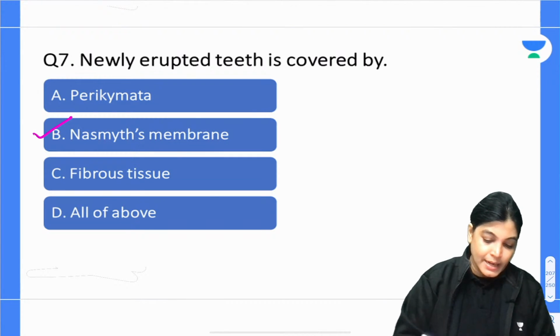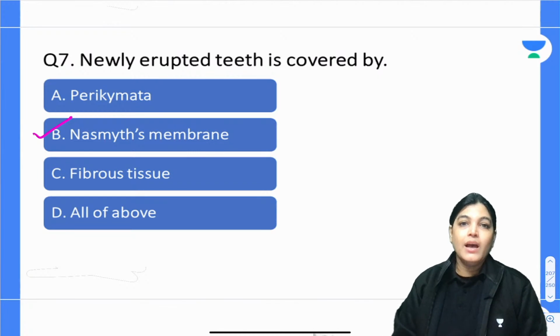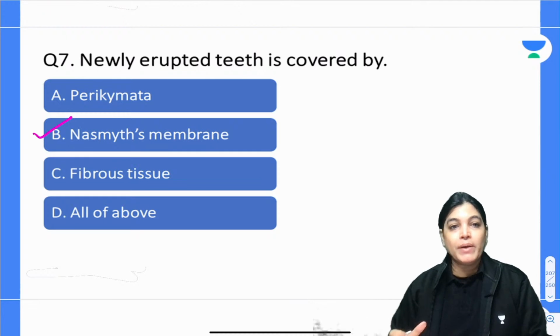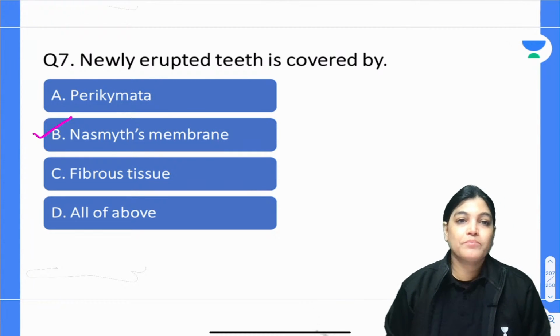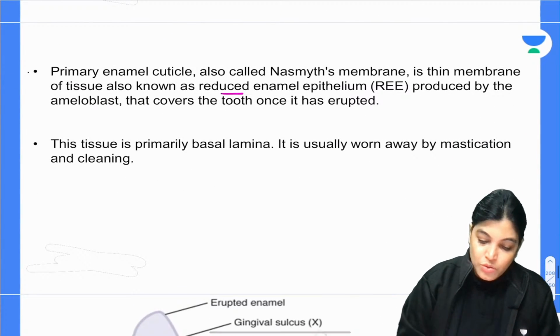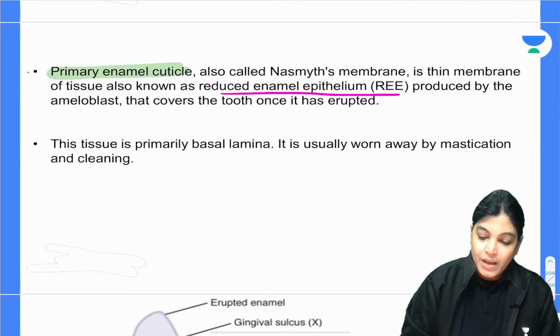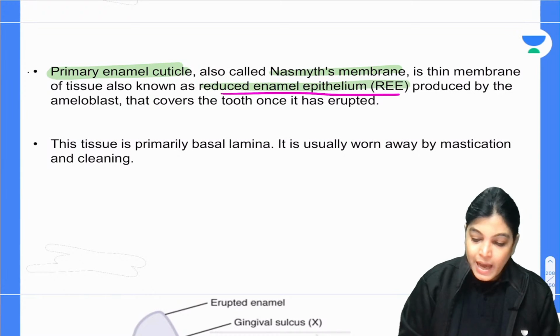So, in this case the correct answer is Nasmyth's membrane. The newly erupted tooth is covered by a membrane. The name of that membrane is Nasmyth's membrane, also called reduced enamel epithelium. Actually, primary enamel cuticle is the name, Nasmyth's membrane or reduced enamel epithelium.